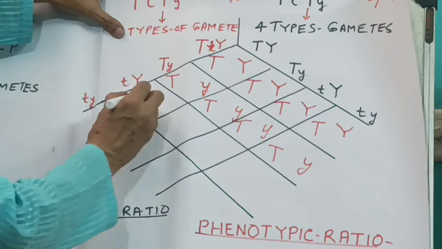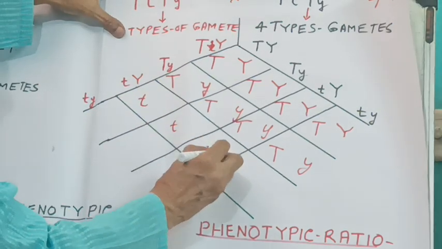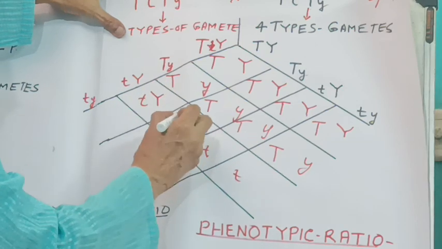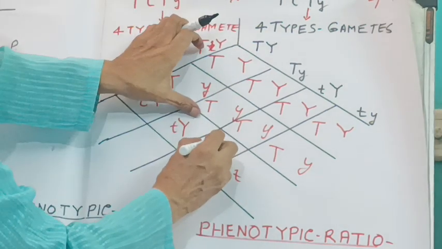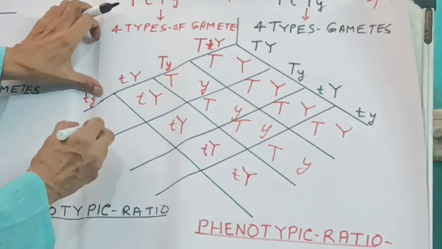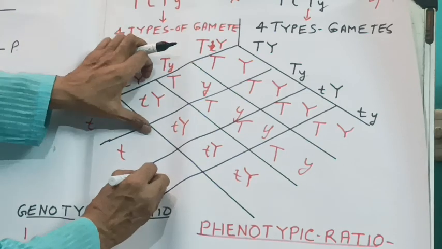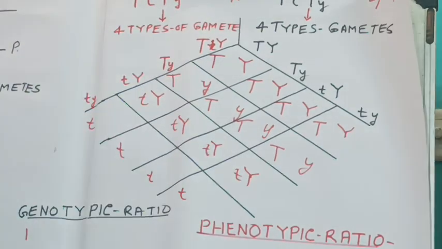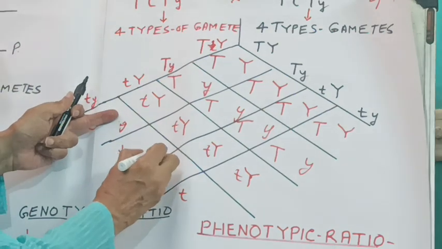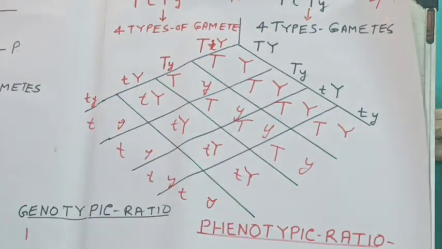Same way here also, small t, small t, small t, small t, then capital Y, capital Y, capital Y, capital Y. Here also small t, small t, small t, small t, then small y, small y, small y, small y, right?